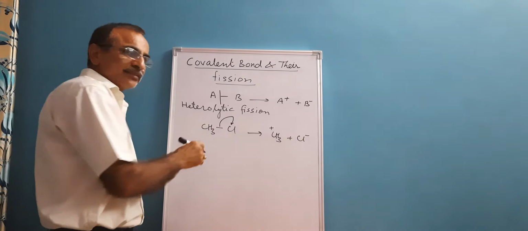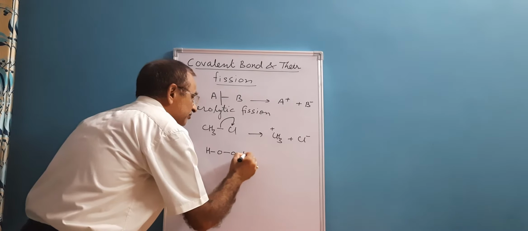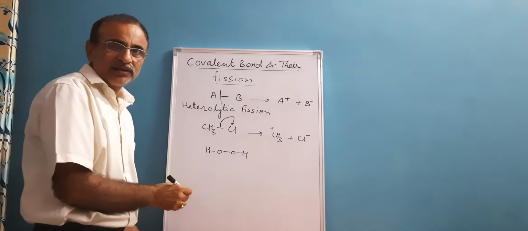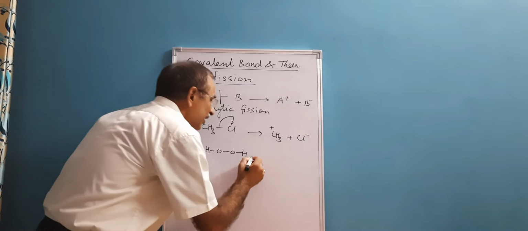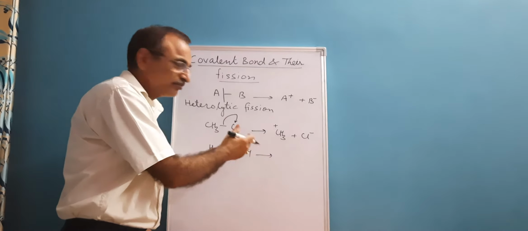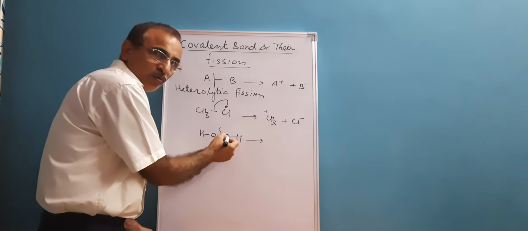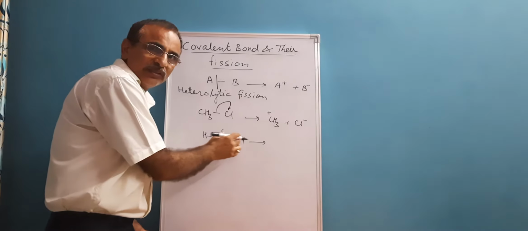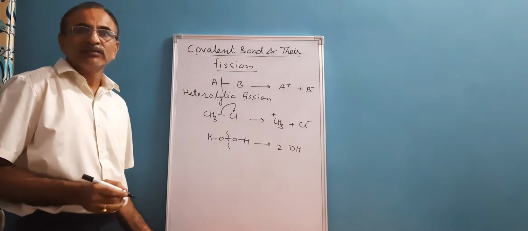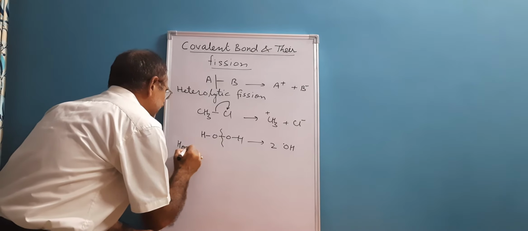But let's consider another example. For example, we have hydrogen peroxide. Here the electronegativities of both oxygens are equal. In that case, when this hydrogen peroxide is heated or exposed to ultraviolet radiation, homolytic fission takes place. That is, the bond pair electrons divide equally between the two oxygen atoms, and that results in formation of two OH free radicals. Such type of fission is called homolytic fission.